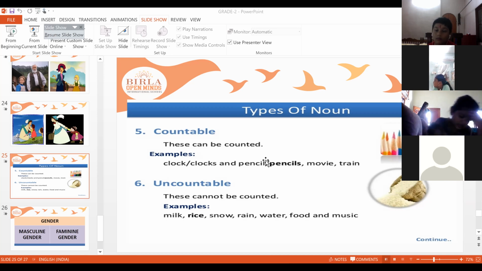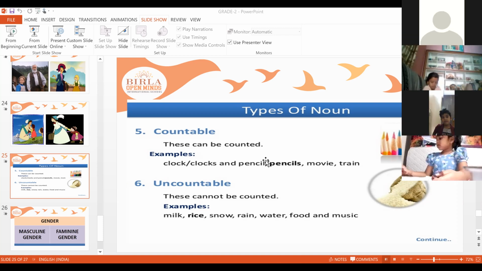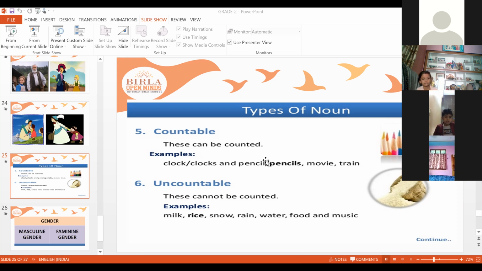Look at the screen. Stop writing. Azlan. Yes, ma'am. Yes, Azlan. Can you tell me what is uncountable?